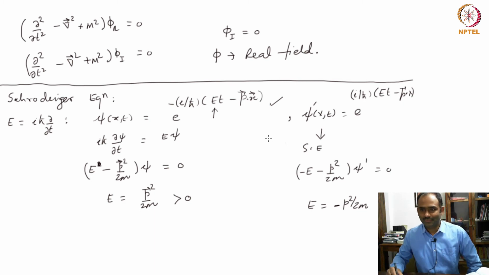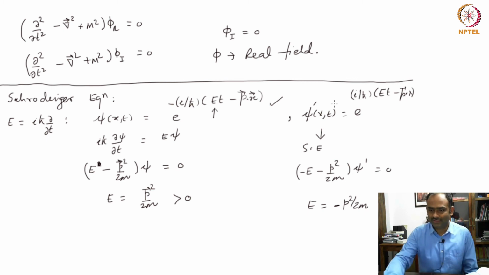So, you see that the same wave function here cannot serve as a solution to the Klein-Gordon theory. You have to also include this one because this is a complex conjugate, and these two together create a real valued field. Okay. So, let us see what happens because of this.